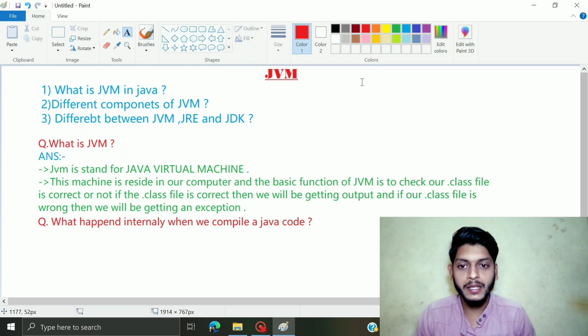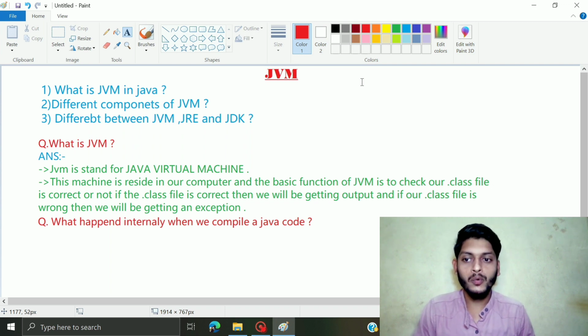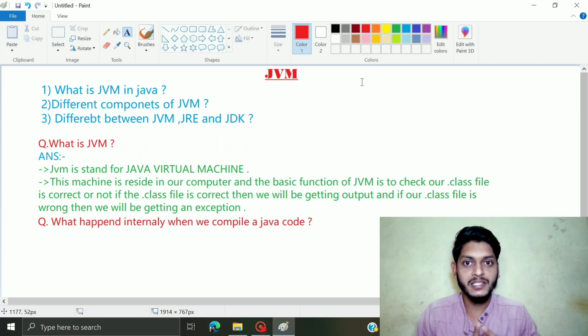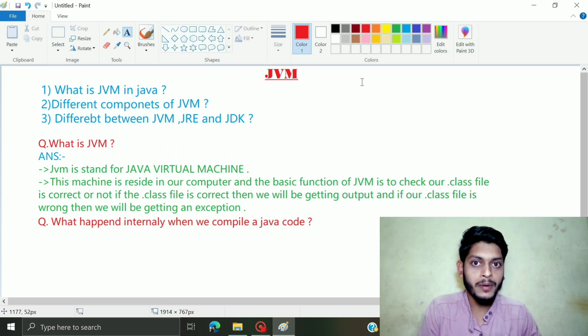What happens internally when we compile a Java code, guys? So as we all know that to run a Java code, we need to do two tasks, guys. First one is compilation, and second one is running, guys. So after writing our code, we try to compile our code, guys. So how can we know our compilation is successfully done, guys? After successful compilation, a dot class file will be generated, and that dot class file consists of bytecode instruction which is understandable only by the machines, and in our scenario that machine is JVM, guys, and that dot class file works as an input of JVM, guys.